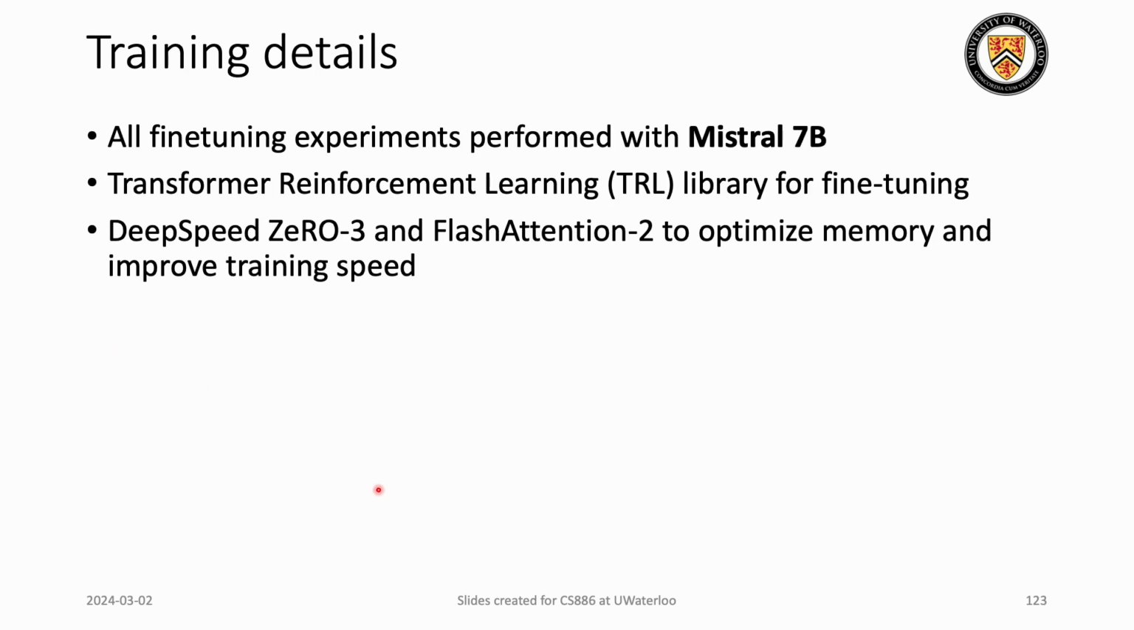To look at some of the training details, the fine-tuning experiments were performed on Mistral 7B. This is the state-of-the-art model for the 7 billion size category, so that's why the authors chose this model. They've also used the transformer reinforcement learning library for fine-tuning, and for optimizing memory and improving the training speed, they've used DeepSpeed ZeRO-3 and flash attention mechanisms.